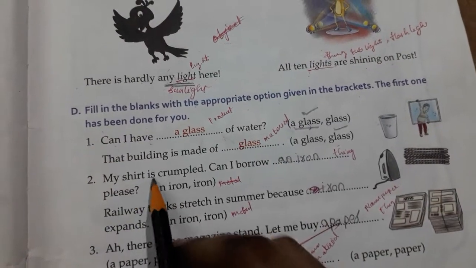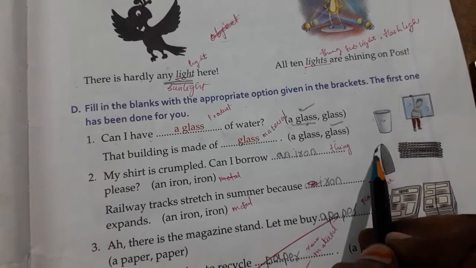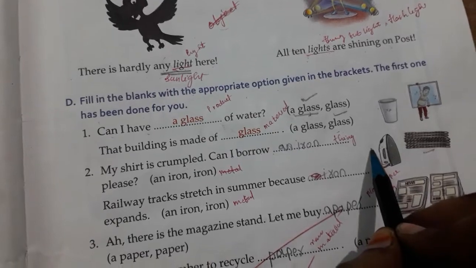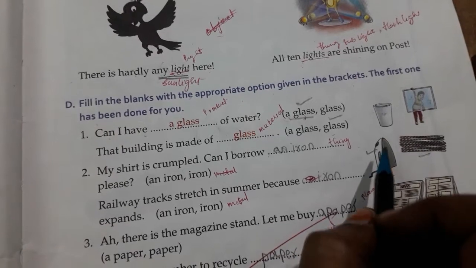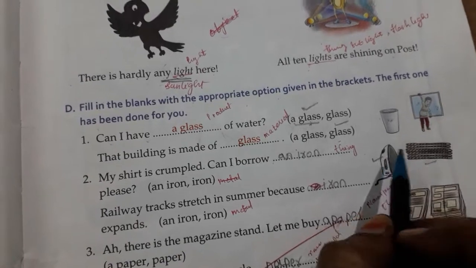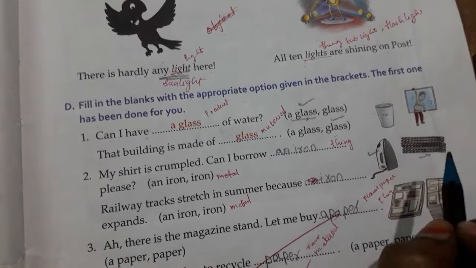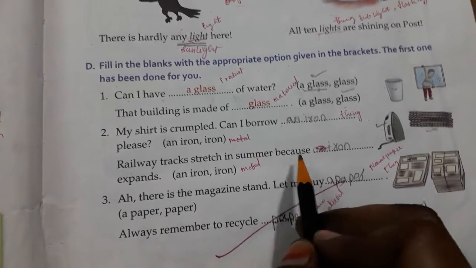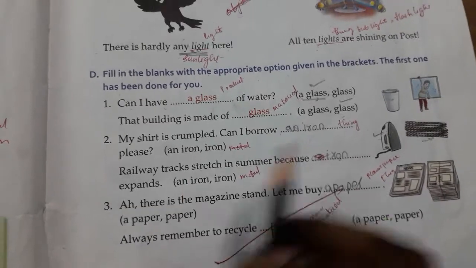Okay. My shirt is crumpled. Can I borrow an iron please? Here iron is a thing, an iron box. My shirt is crumpled, and when the shirt is crumpled, what do we do? Iron. This iron we use. So for a thing we can use an iron. But when we say material, we could not use a or an. Railway tracks stretch in summer because iron expands. Here iron is material, so we could not use a or an before the iron.